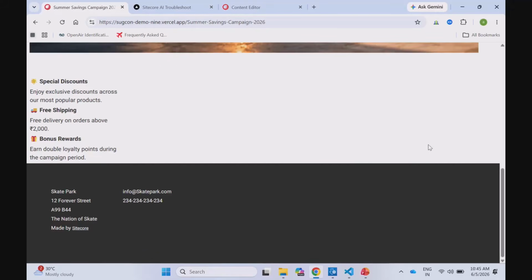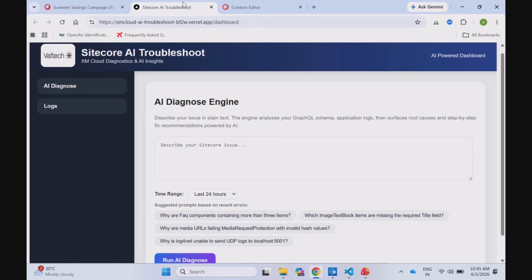So if I'm using a traditional way of investigating it, an incident will be raised, and the developer will start looking into this. But since we have this agent created, this is something which we have created, Sitecore AI Troubleshoot. Let me first describe what it has. It has an AI diagnostic engine. That is the core feature of our application.